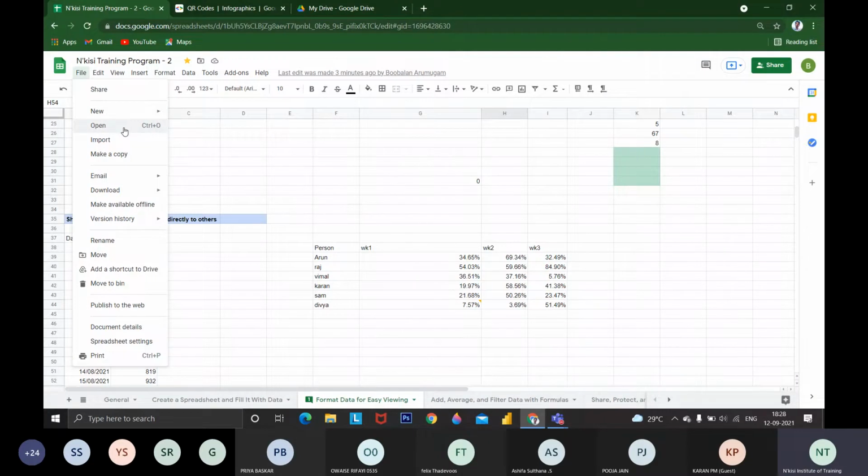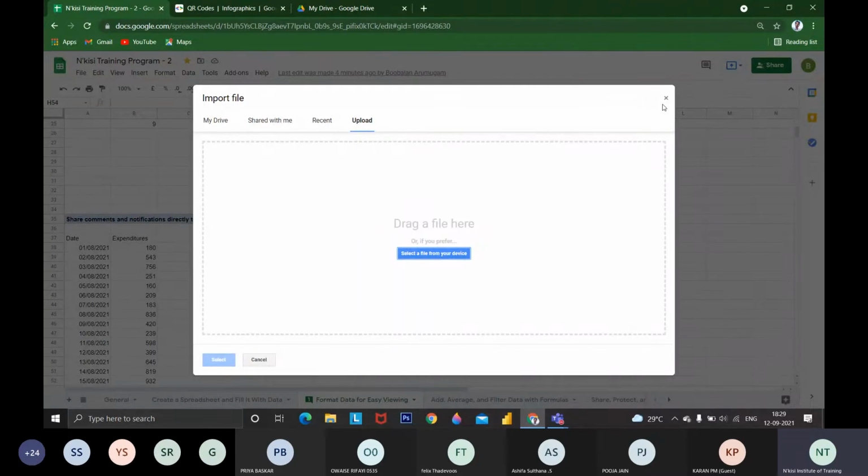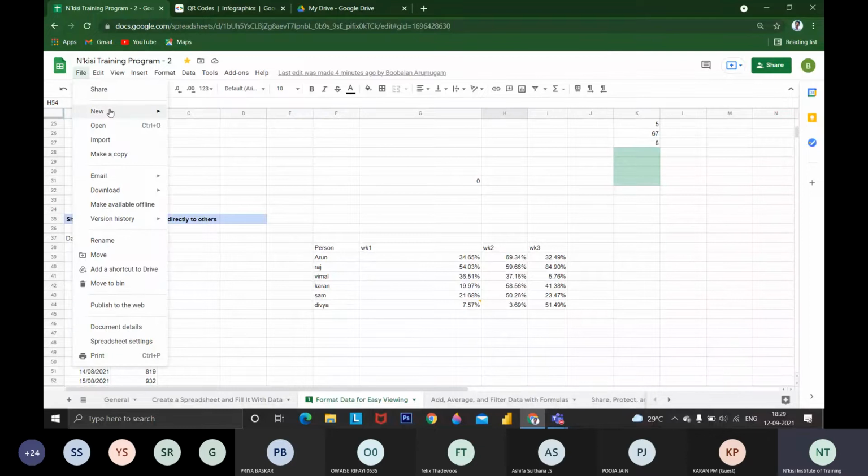If you are having any data in Excel, we can just import the data from our document or any other sheets. We can upload the Excel sheet and we can directly work on it. We need not copy paste or edit anything. If you are using Excel normally, we can directly import it to Google Sheets.